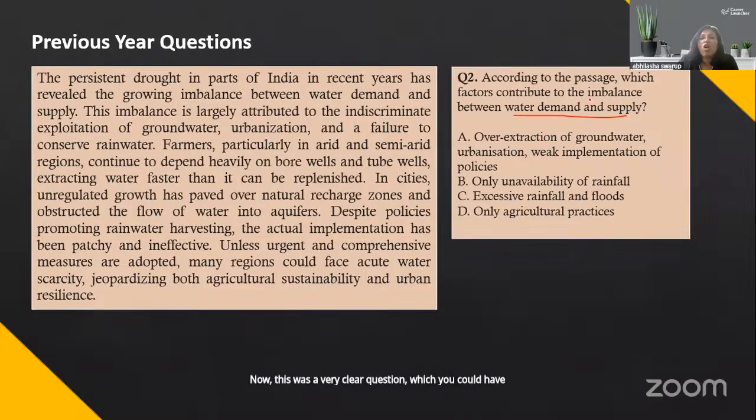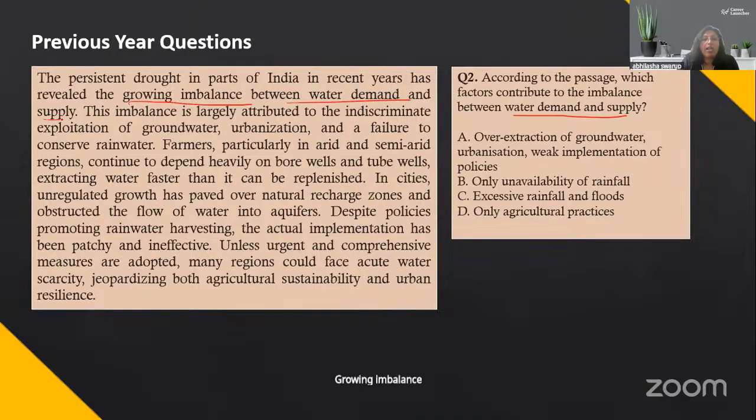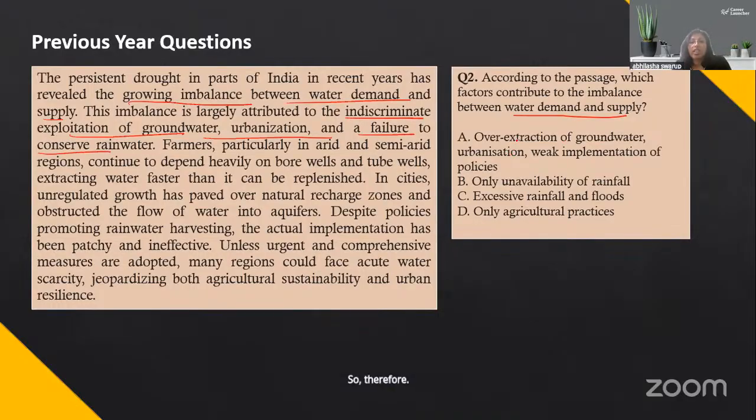It says what factors contribute to imbalance between water demand and supply? Growing imbalance between water demand and supply is largely attributed to indiscriminate exploitation of groundwater, urbanization, and a failure to conserve rainwater. So, therefore, over extraction of groundwater, urbanization, weak implementation of policies.